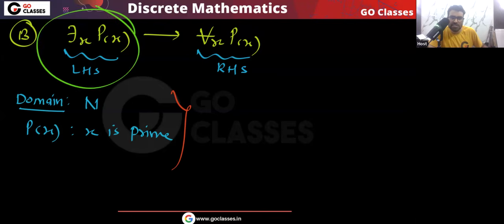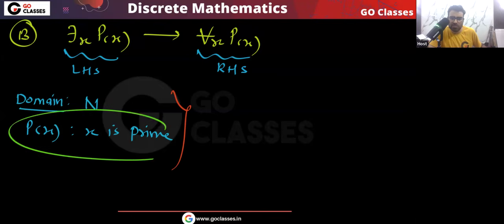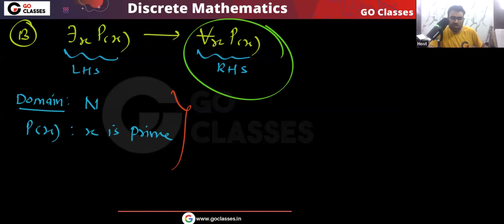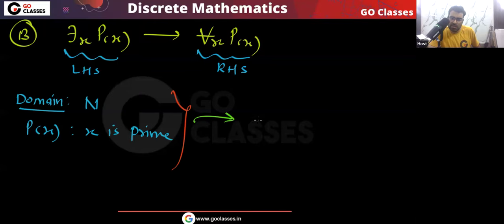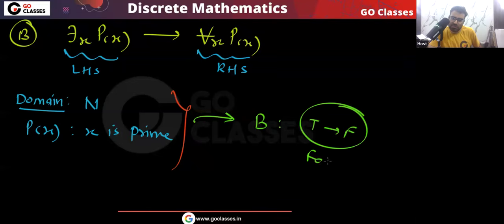Now you can easily see, if I take the domain to be natural numbers and Px is x is prime, then the LHS is true. There exists an element in the domain for which P is true, meaning there exists an element which is prime, yes. But every natural number is prime, no. So in this situation, B will become true implies false, which is false.